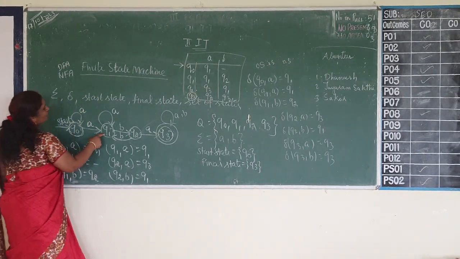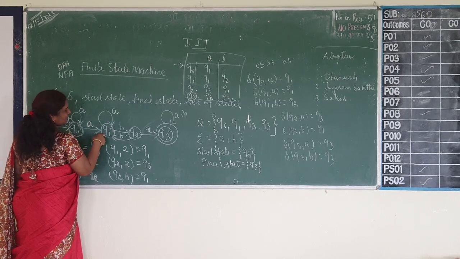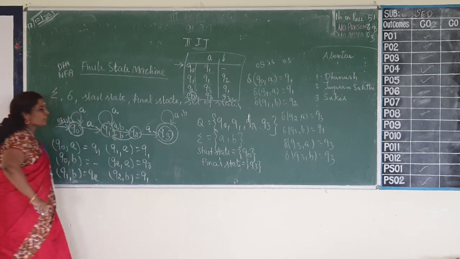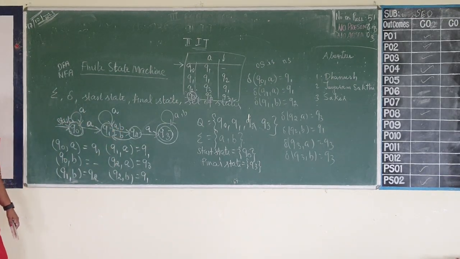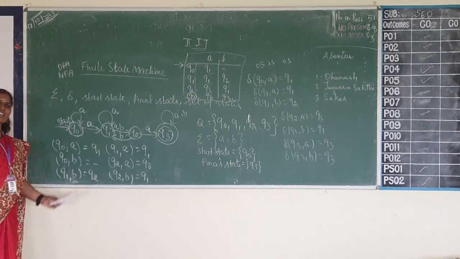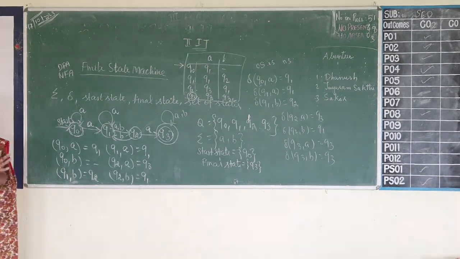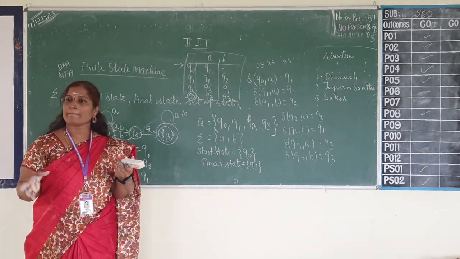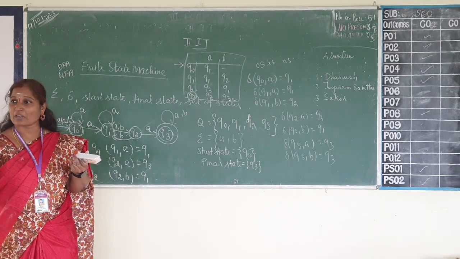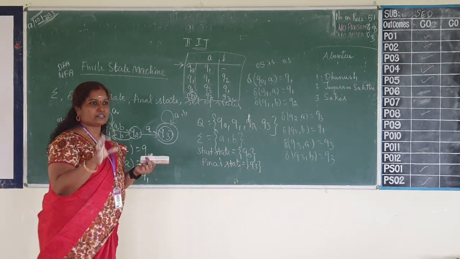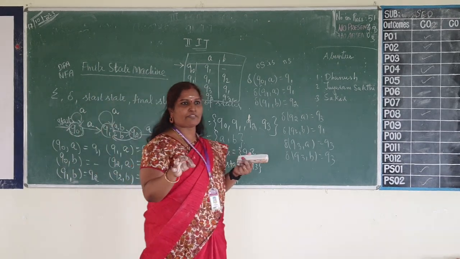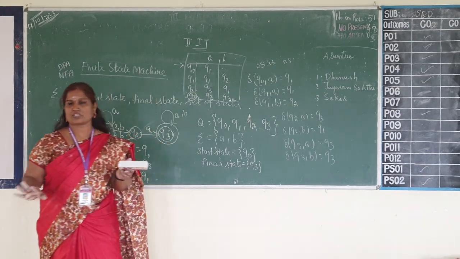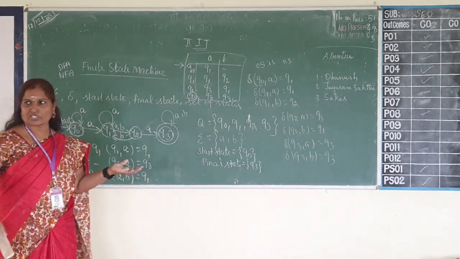So here, for Q1 on input A, it stays in Q1, and for the same input A, it may go to Q2. What is the difference? Why is NFA required here? With an NFA you can even make mistakes, but a DFA is very deterministic. Correct execution will be shown by the DFA, but in an NFA all possibilities will be represented. That's it. So finite state machines also we have done.